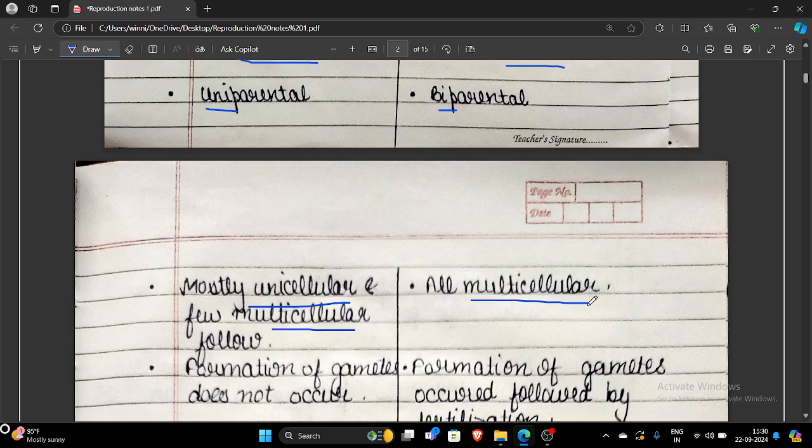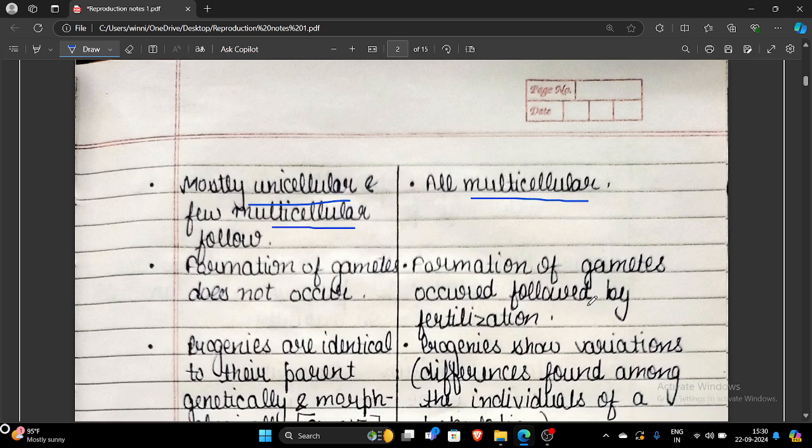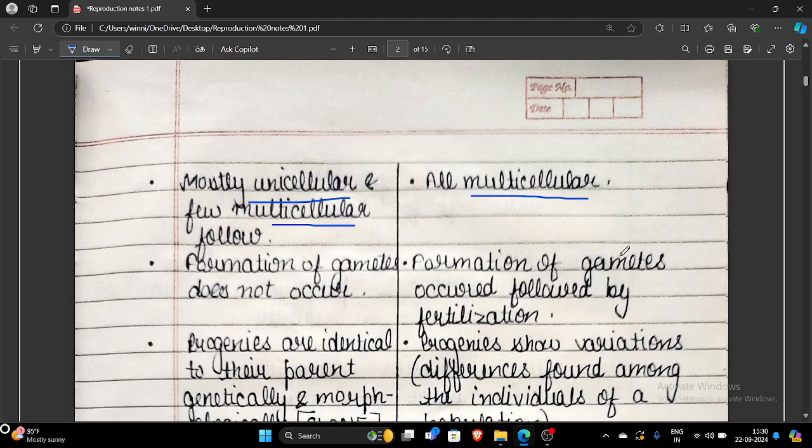Whatever happens in the asexual or sexual mode, there is the involvement of gametes. Gametes are the reproductive cell structures which are directly involved in the formation of new progeny or offspring, followed by the fertilization process. Both gamete formation and fertilization occur only in the case of sexual reproduction. In the case of asexual reproduction, no gamete formation or fertilization occurs.